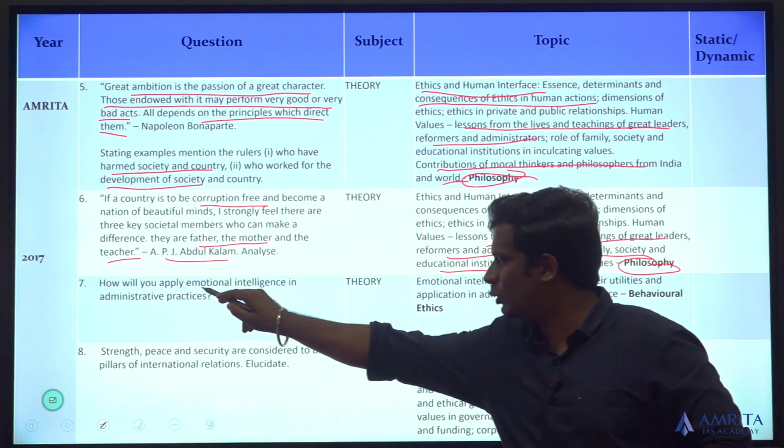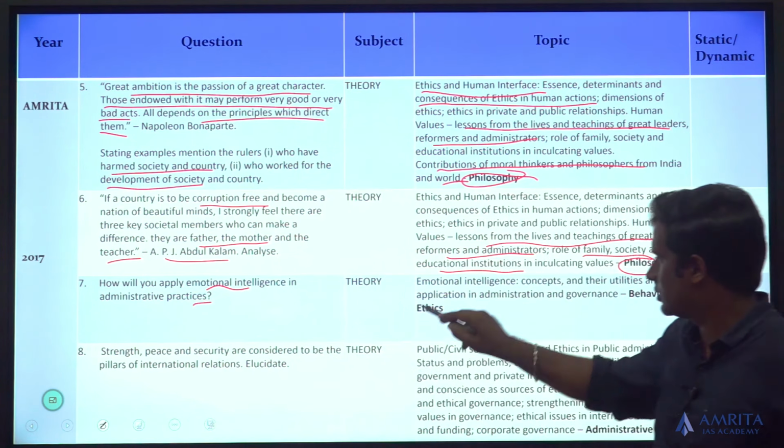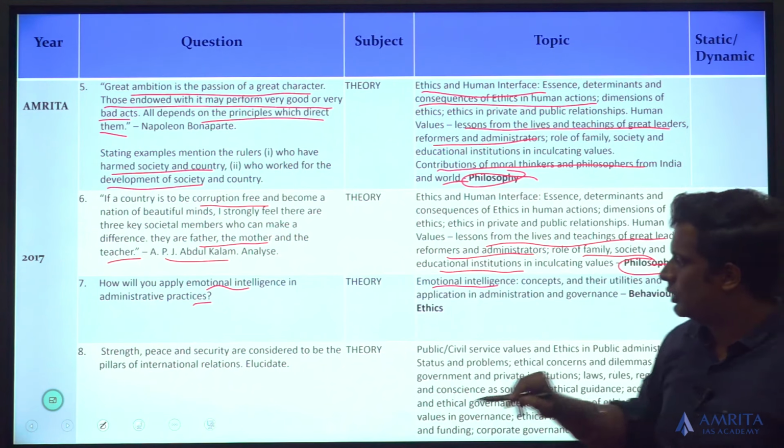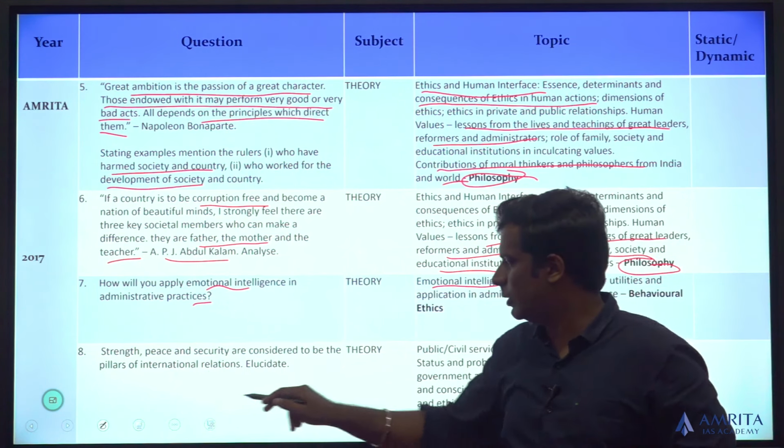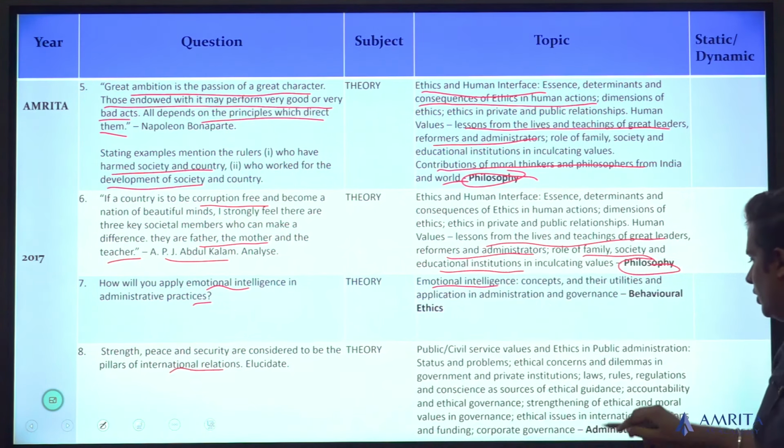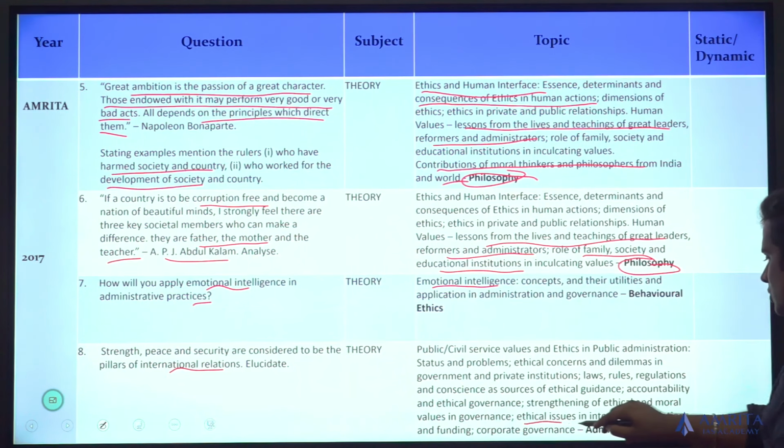How will you apply emotional intelligence in administrative practice? Emotional intelligence. Strength, peace and security are considered to be the pillars of international relation. International relation, come to this topic, ethical issues in international relations, it's administrative ethics.